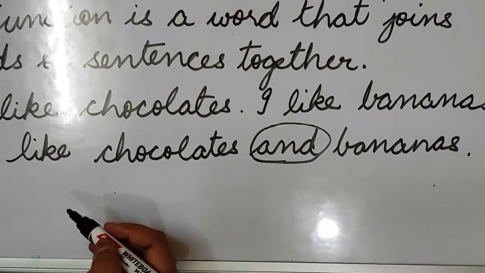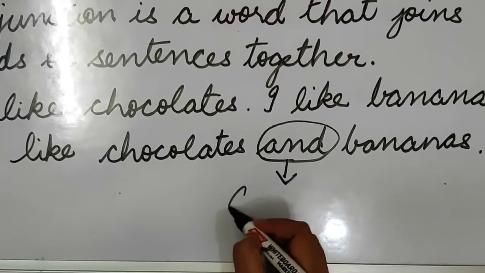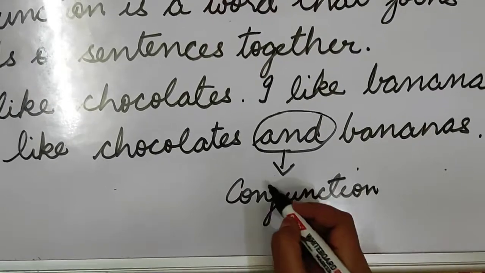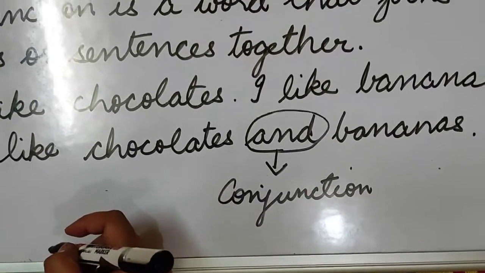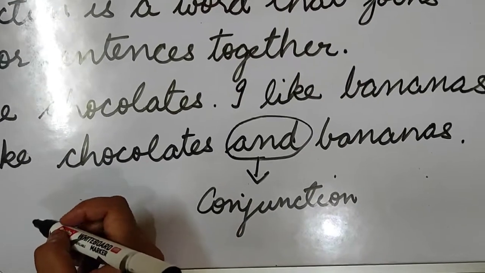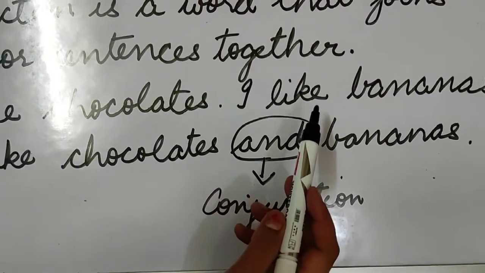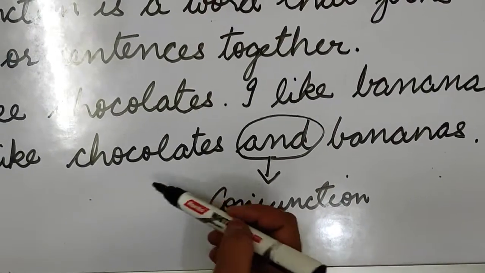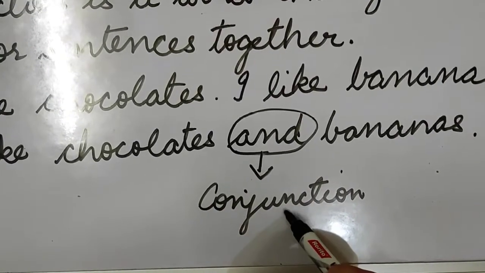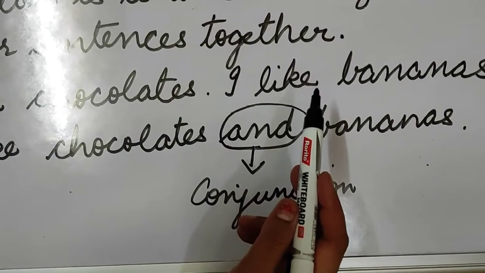The word and is used to join these two sentences. So this word is called conjunction. As I told you in the beginning, conjunctions are the words which help in joining words, phrases or sentences together. So I have written here, I like chocolates and bananas. So and is a conjunction here, which is helping to join these two sentences.